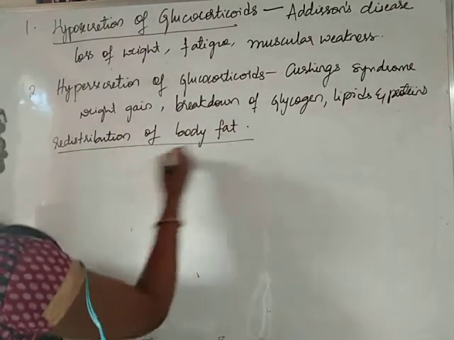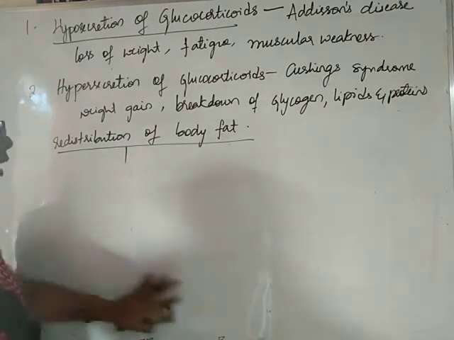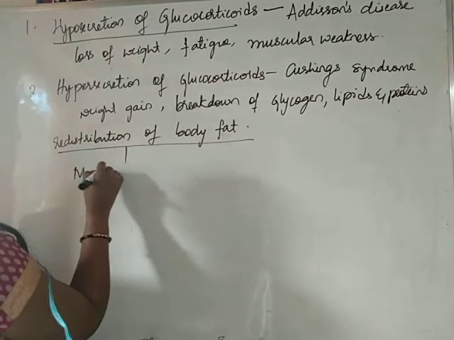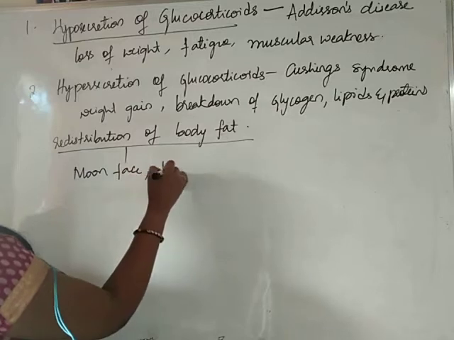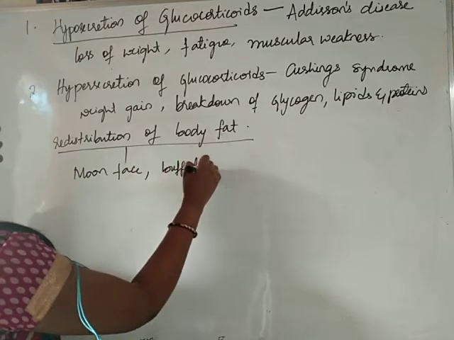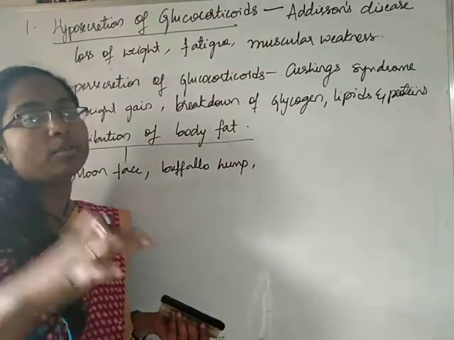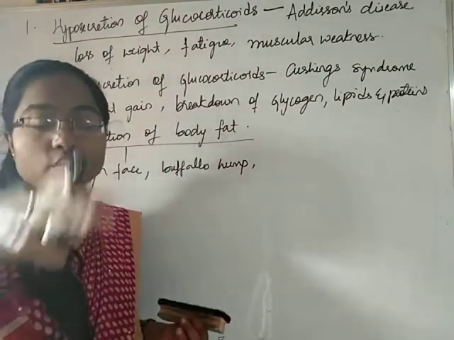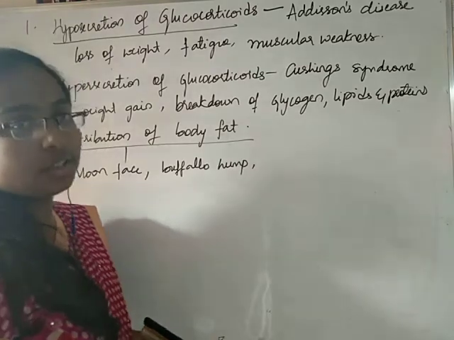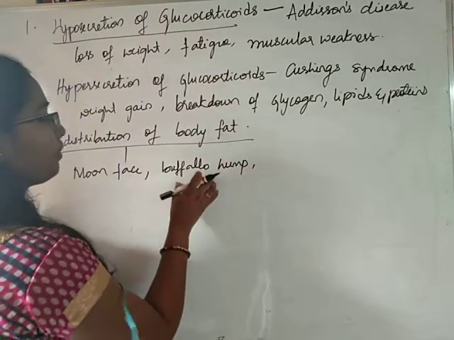Resulting in this redistribution of body fat, it will result in the moon face, buffalo hump. Buffalo hump means on the back also there will be a lot of deposition of fat, buffalo hump.